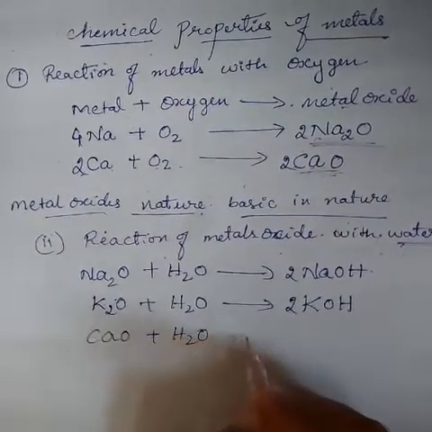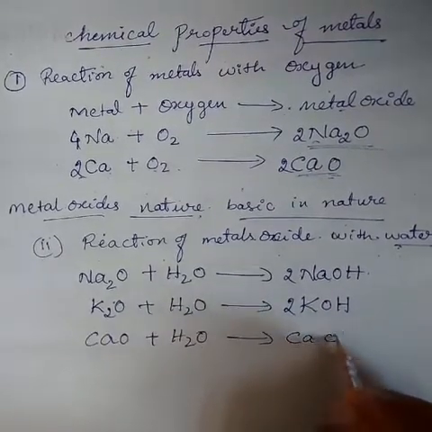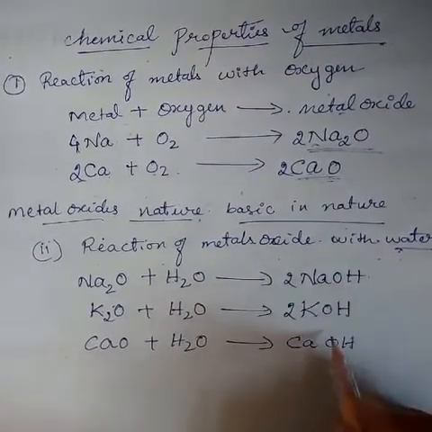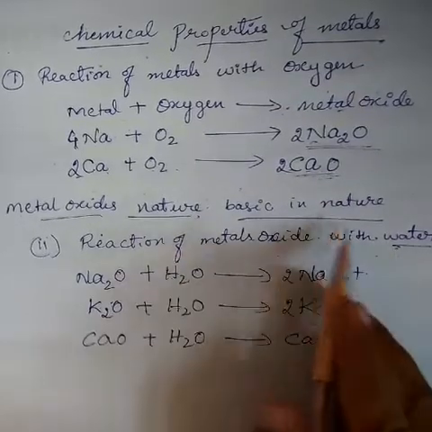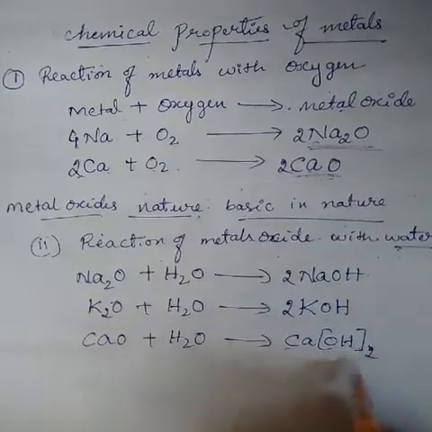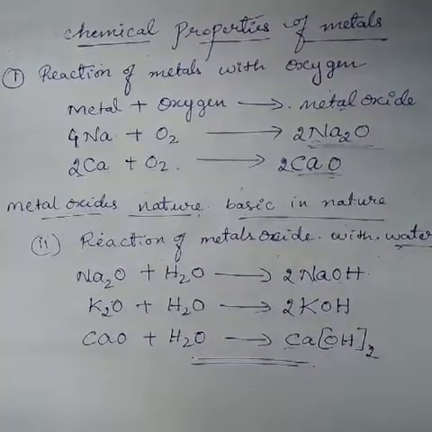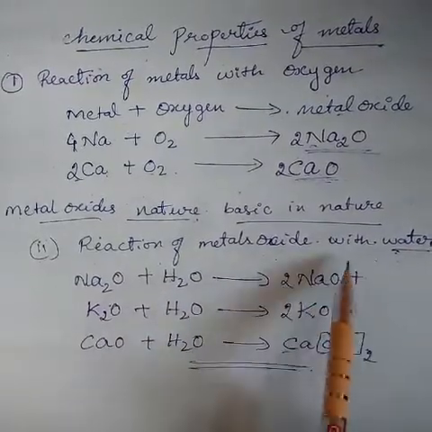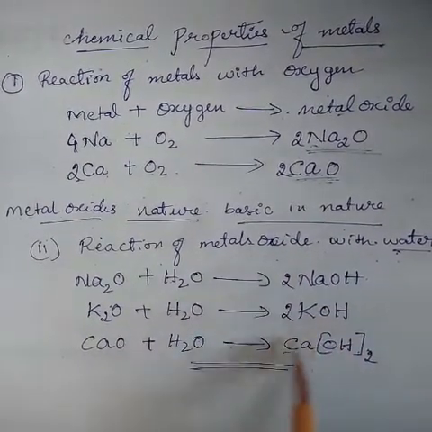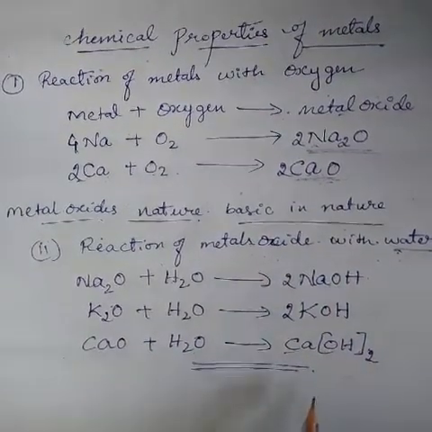The product formed is calcium hydroxide. OH is there, that's why it is alkaline, basic in nature. That's Ca(OH)2. When metal oxides react with water, the product formed is alkaline, which means a base.